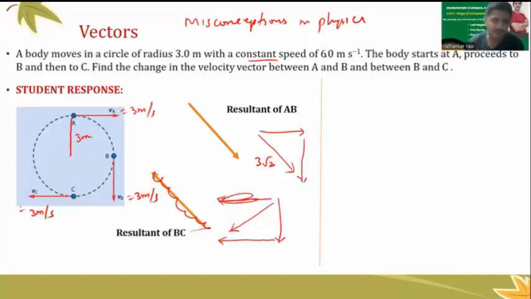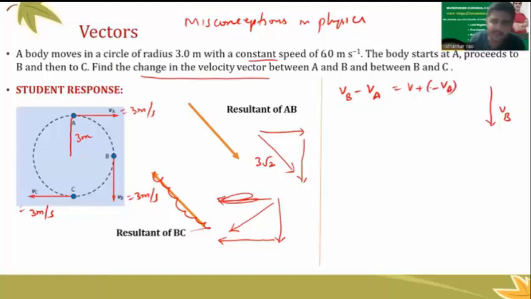Why? Because the question asked here is the change in the velocity vector and not the resultant vector. If I consider these as VA and VB, when I say change in velocity vector, I am talking about VB minus VA. Which means, what is VB? VB is like this, and VA is like this. But this can be written as VB plus minus VA.